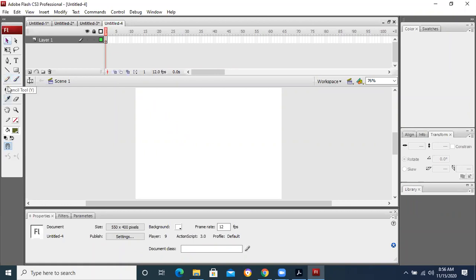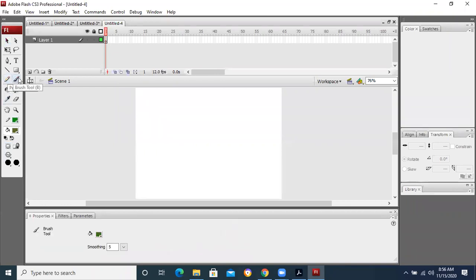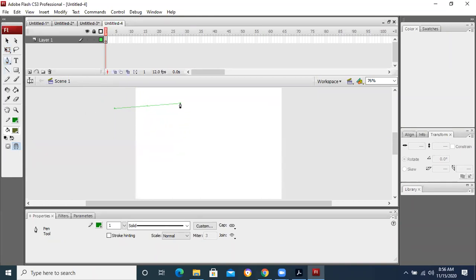You can see this. Here is the pen tool. P for pen. When we press P, we have the pen tool. So we can take this pen tool to draw different kinds of objects over here, depending on our requirement.